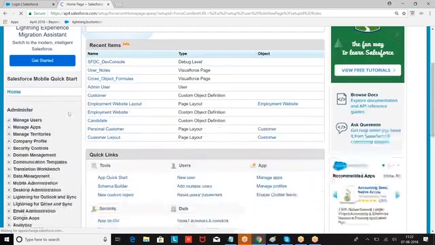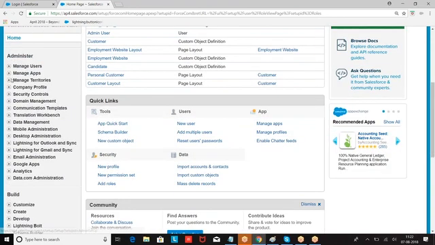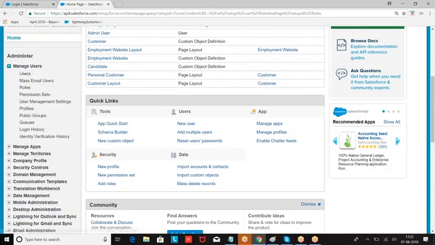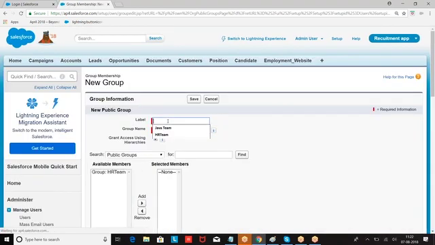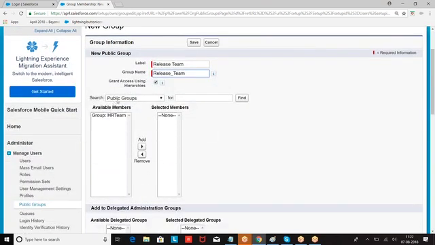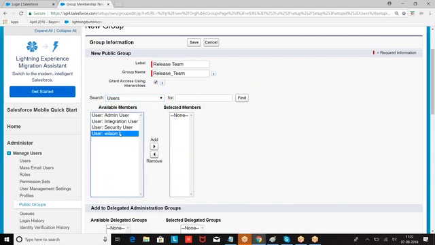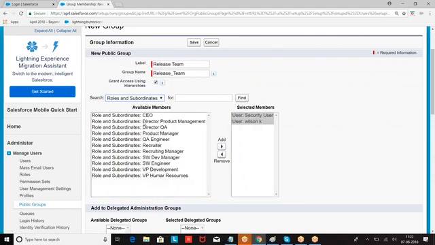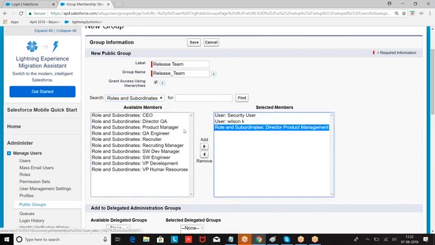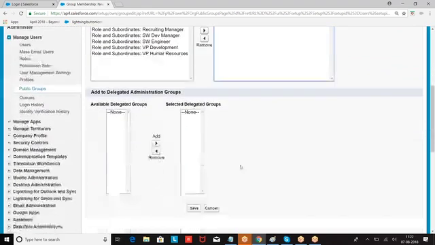Set up, administer, manage users, public groups, new group. Then you tell who should be the members of this group, which users, for example all the users with the role of director, product management.